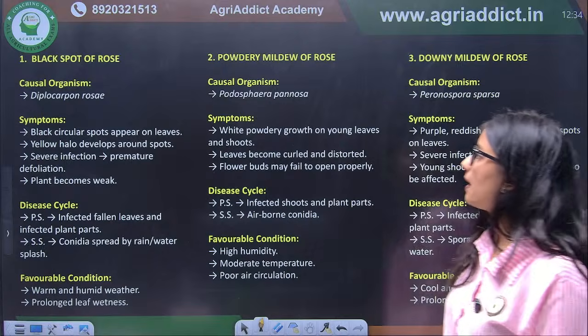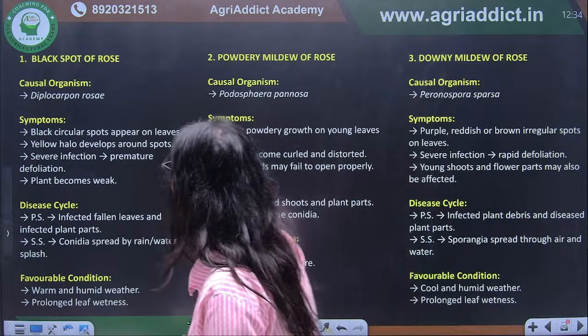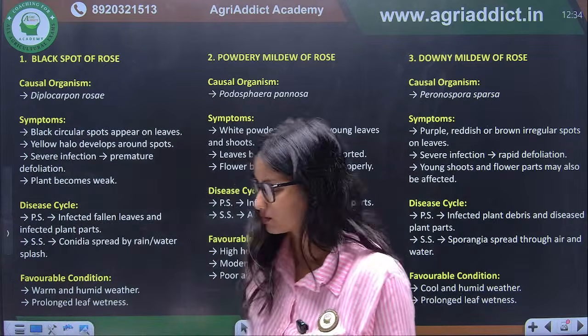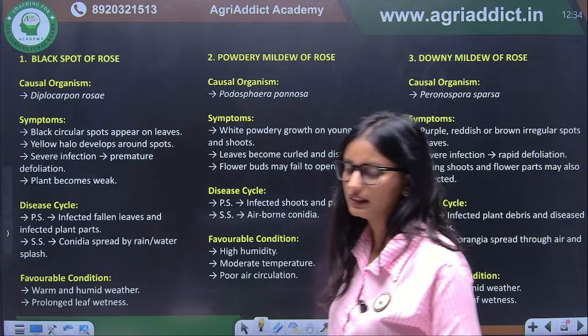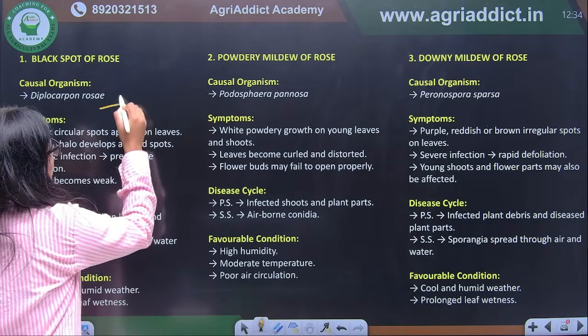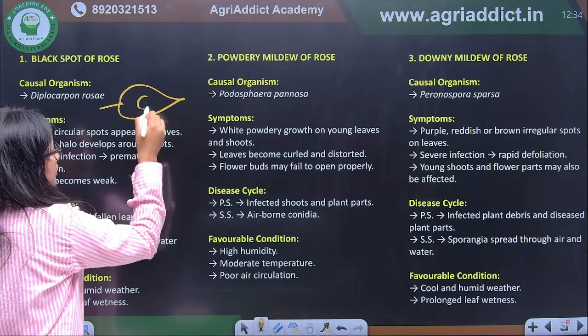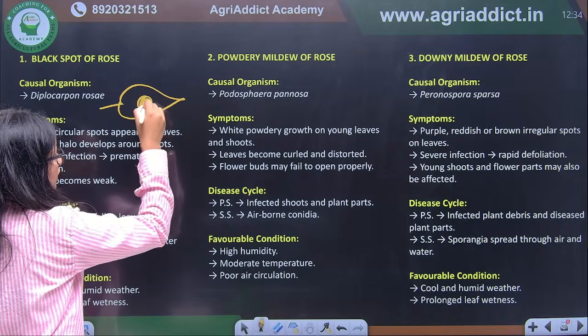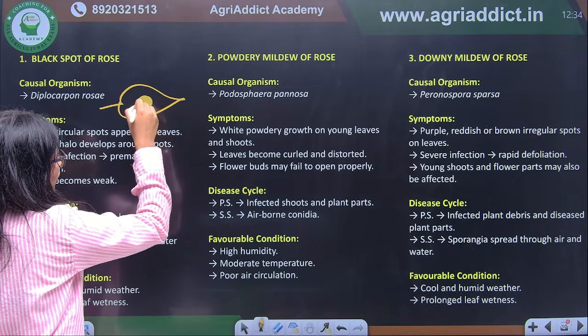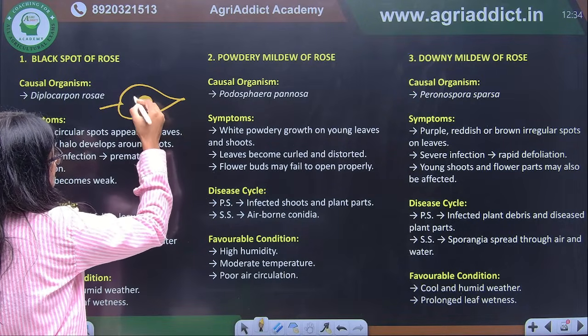So if we talk about the black spot of rose, that is Diplocarpon rosae. So what is happening in this case? If this is the rose leaf, there will be a black spot, and after this there is a yellow halo.